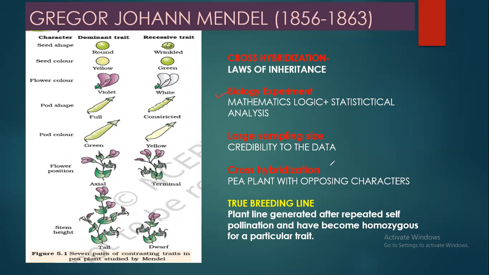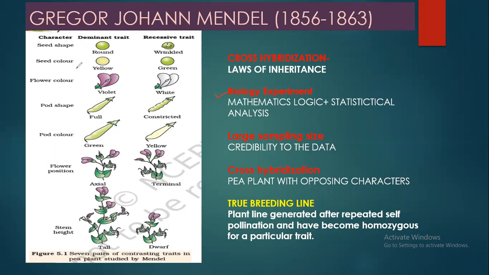He took a pea plant producing round seeds and another plant producing wrinkled seeds. So he took contrasting traits, and these two are the contrasting forms of a trait called seed shape. So you can have seed shape round or wrinkled. He took these two plants and did his experiments.